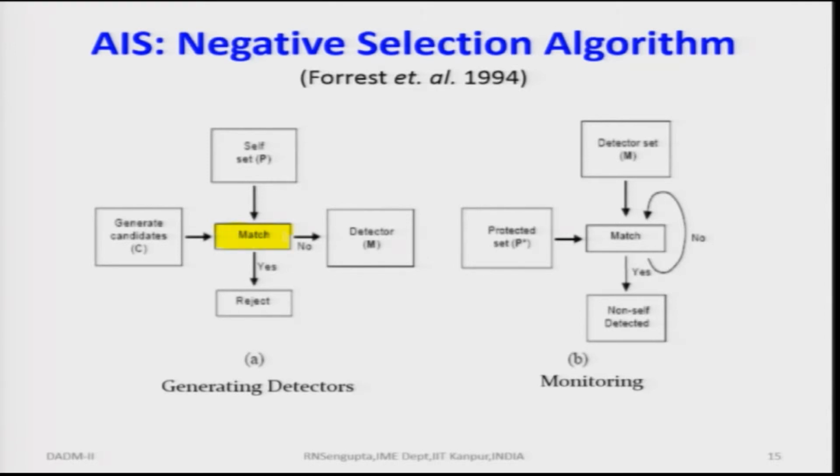What is the matching set? I am going to come to that later, and some generated candidates are coming. Generated candidates means I have a cell which wants to fight, and then the attack is happening from the external sources. So, this we will consider as the generated candidates who come. I match, I find out if the matching is good. In that case, viruses are coming, my antibodies are there, my antigens are there, antigens fight, they find the matching is good, they club together, deactivate each other and they become dead. That is the general idea.